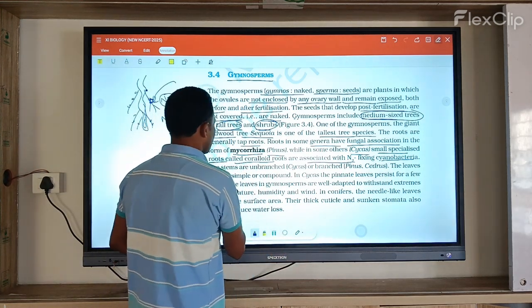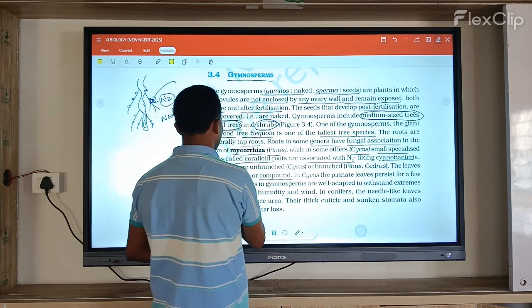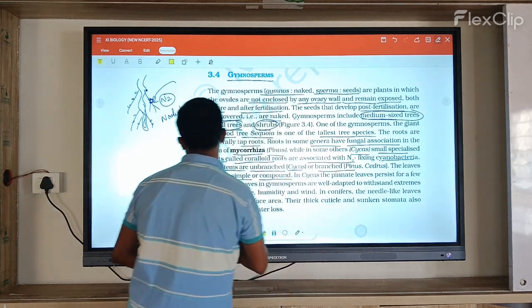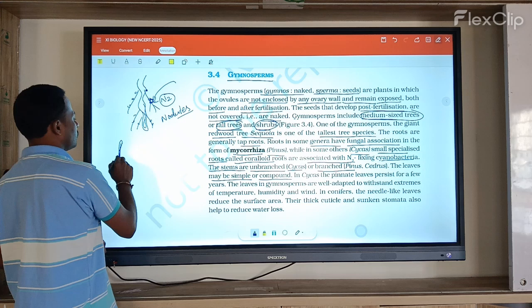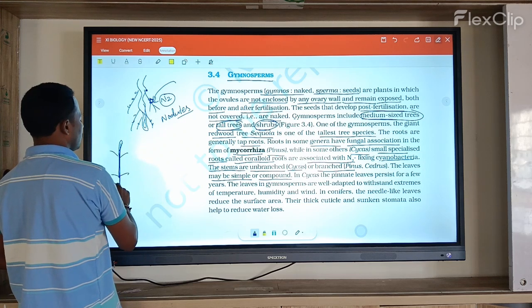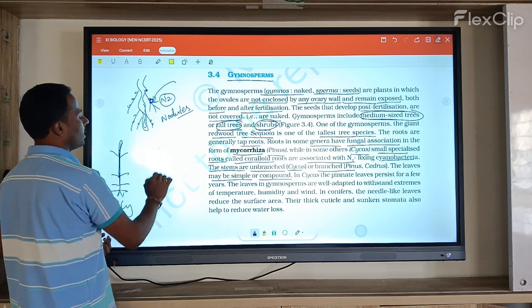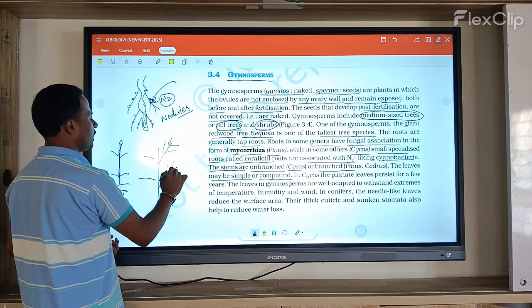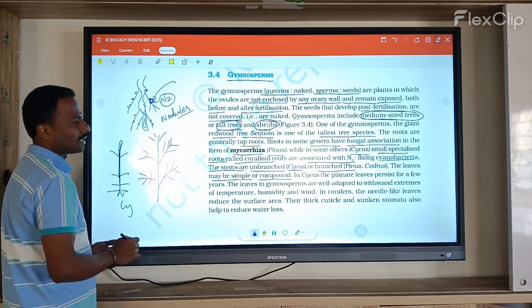Now, the leaves are simple and compound. One more point: the stem is unbranched in Cycas and branched in Pinus. The best example of an unbranched stem is Cycas, while Pinus produces a number of branches.